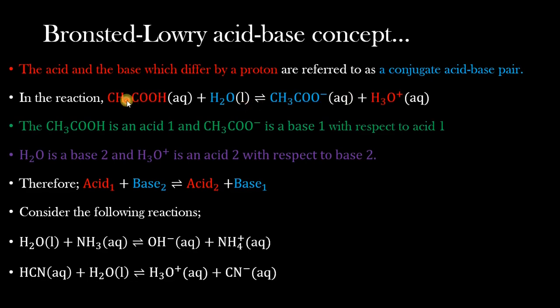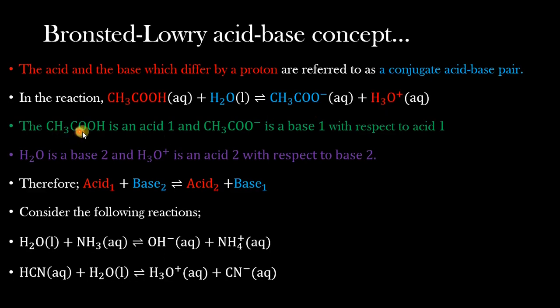So if you have a pair of an acid and a base which differ by only a single proton, we're going to be referring to them as a conjugate acid base pair. So which means in this equation we have acetic acid and acetate ion as the first conjugate acid base pair, and water molecule and the hydronium ion as the second acid base conjugate pair.